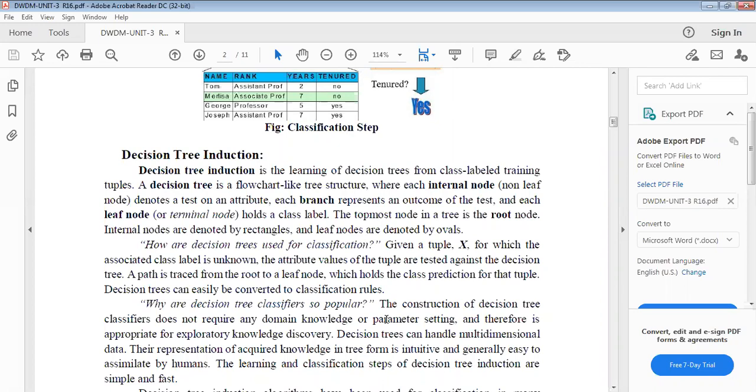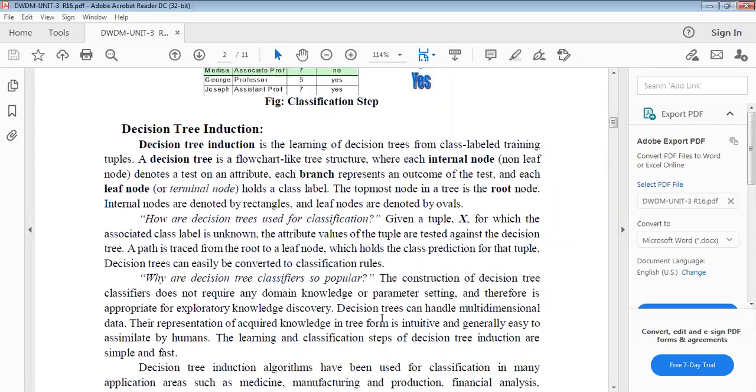Decision trees can handle multidimensional data. The representation of acquired knowledge in tree form is easy for humans to assimilate. The learning and classification steps of decision tree induction are simple and fast.